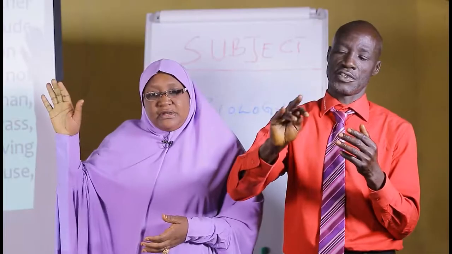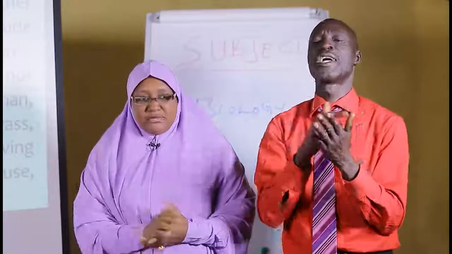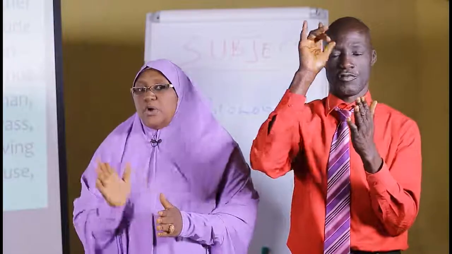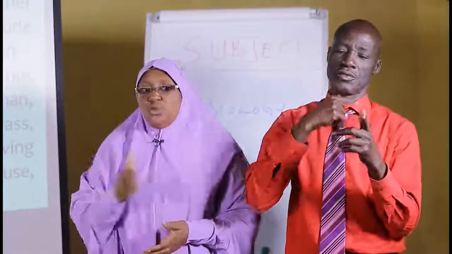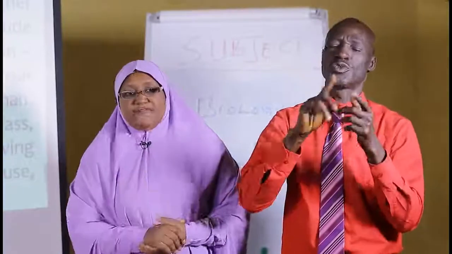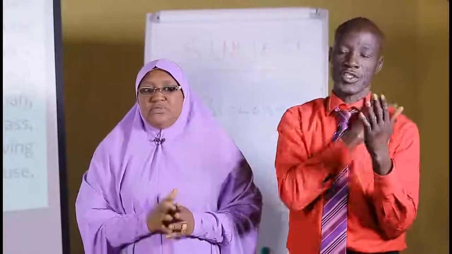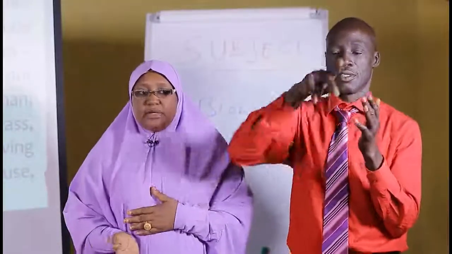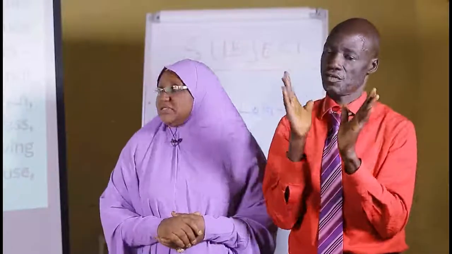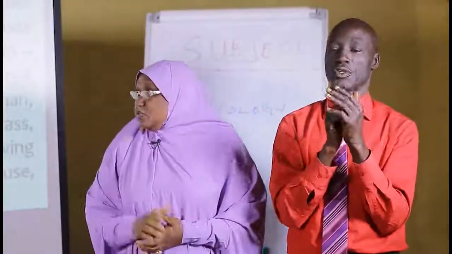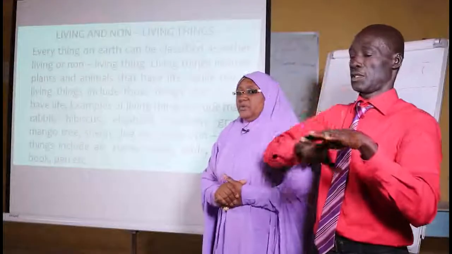Then we have physiology, biochemistry, ecology, parasitology, entomology, genetics, etc. These are not the only sub-branches, there are many. But for the purpose of time, we are going to stop here. As we go into the topic, we might be discussing them one after another. For now, you should know that we have other sub-branches of biology, and the rest. After that, we are going to look at living and non-living things.